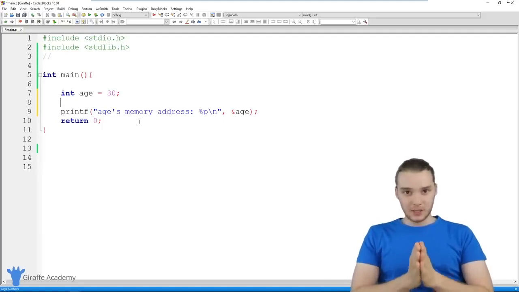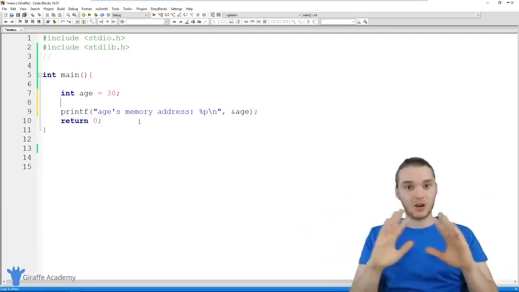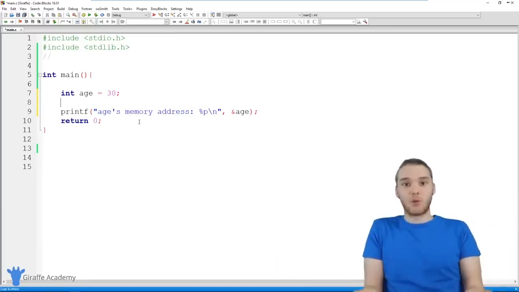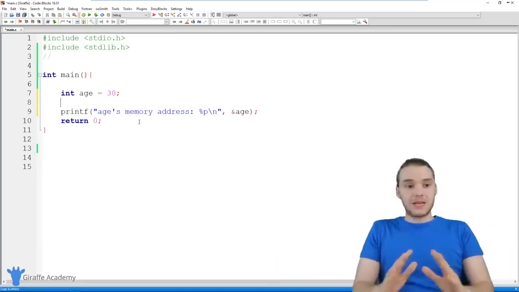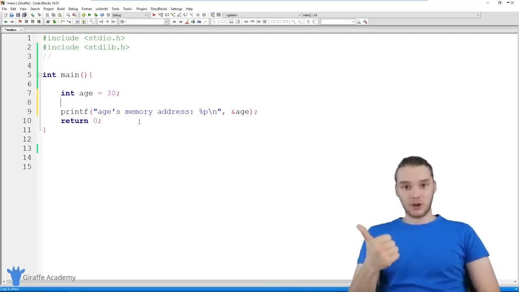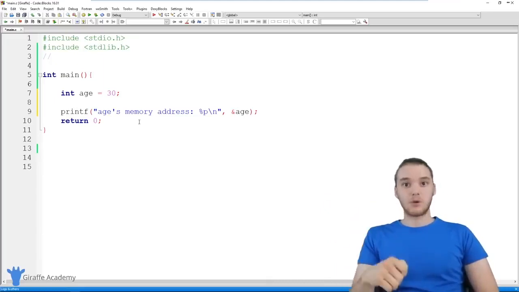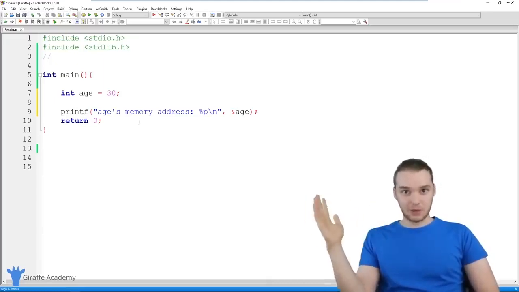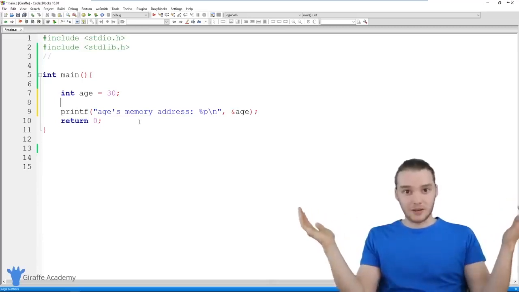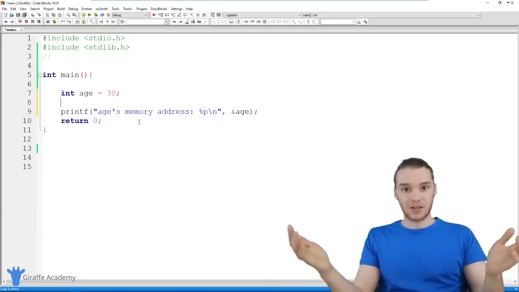So what I want you guys to do is think of a pointer as a type of data. That's all it is. It's just a type of data that we can work with in our programs. It doesn't have to be any more complicated than that, right? I can work with an integer in my program. An integer is a whole number, right? I can work with a double in my program. A double is a decimal number. I can work with a char in my program. A char is just a character. I can work with a pointer in my program. A pointer is just a memory address.